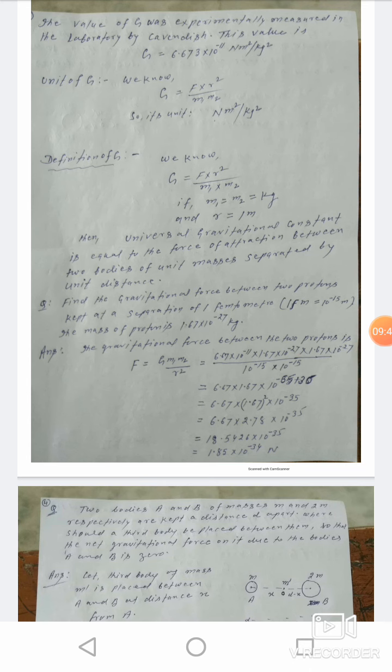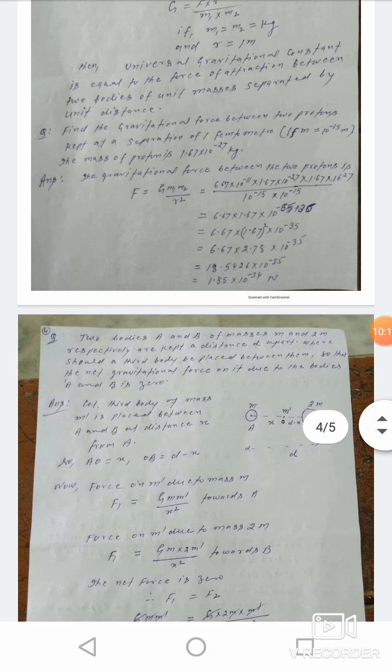Now 6.67 into 2.75 will be equal to 18.5 or so, into 10 to the power minus 25, or we will write here 8.85 into 10 to the power minus 34 Newton. So by putting in the values and calculating like this, it will be the answer.